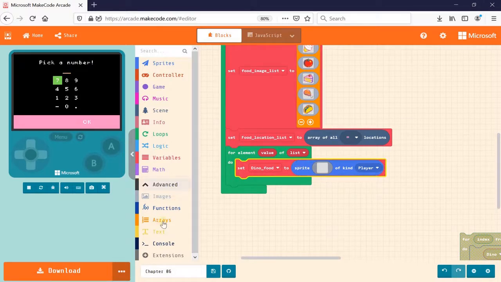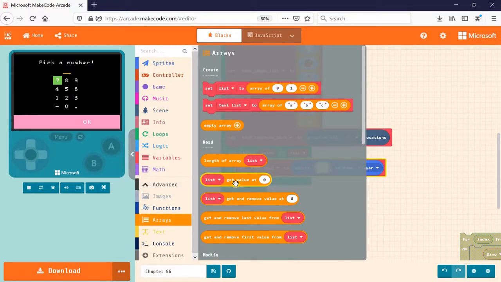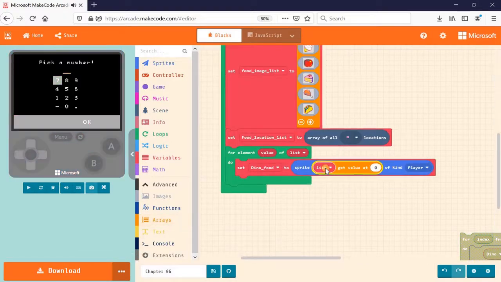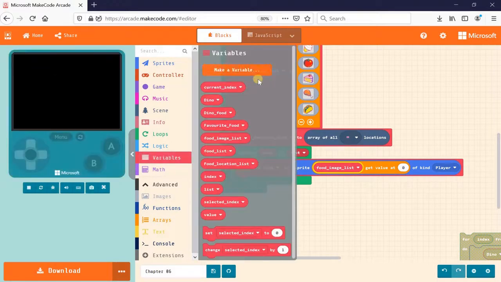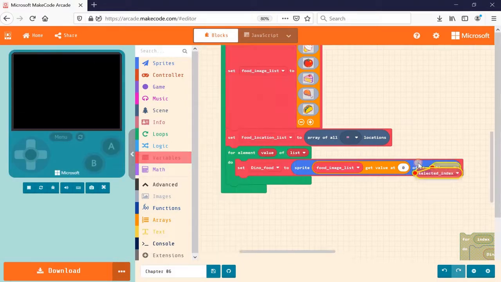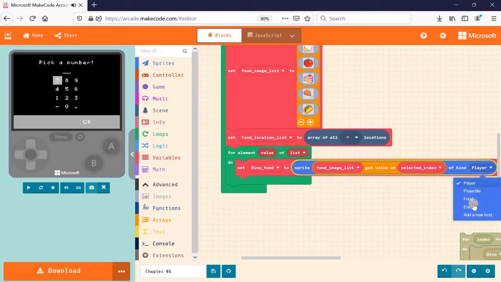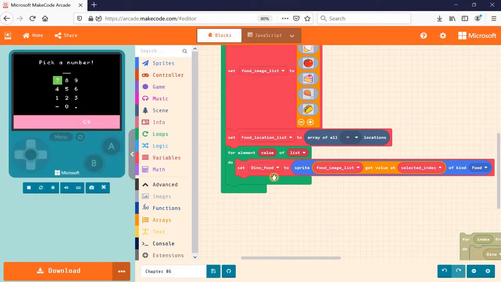So I'm gonna go ahead and use the array get value. So list get value at, this will be the food image, get value at, that will be the selected index that we have at the beginning, of kind food. Okay, so I'm gonna create a new Dino food sprite of a sprite object, and the image will look like the image that the user has selected based on the array index. Okay, and then let's place this sprite on top of the locations that we are looping.